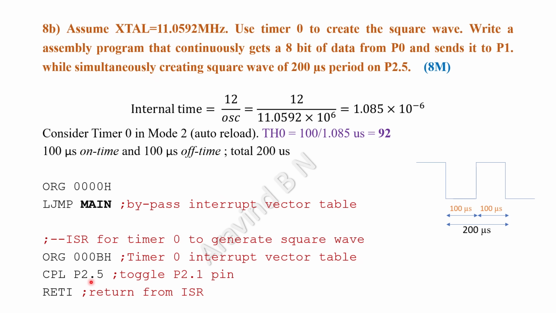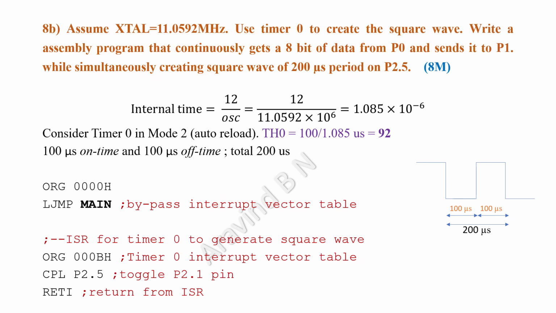Once we keep that in the on cycle, then we need to switch over to the off cycle, then perform the complementing operation and return from the interrupt. So this is the small interrupt service routine being written here. Previously we were discussing the interrupt service routine concept. For that question, you can have this part of the program as a solution there also.